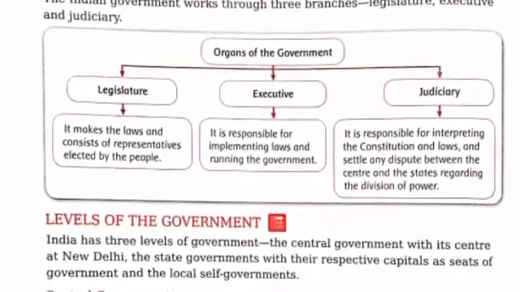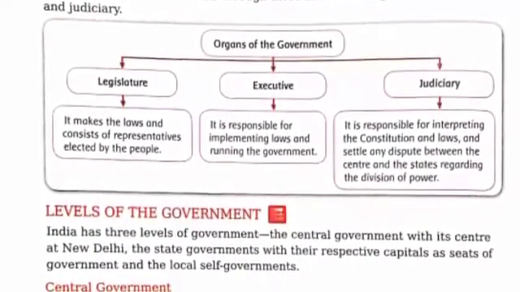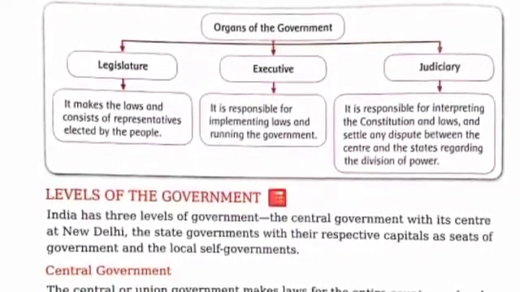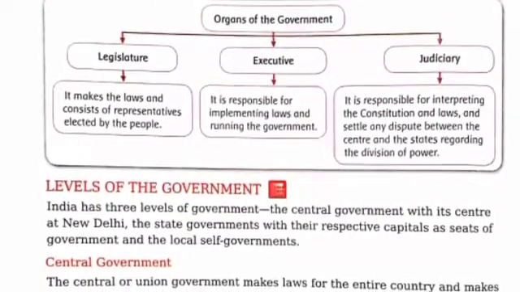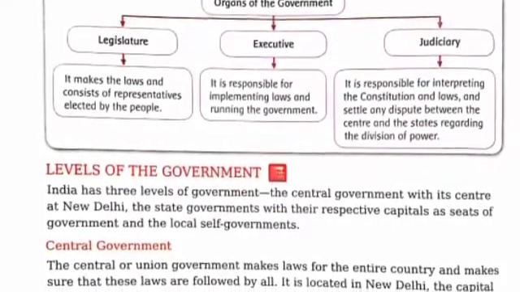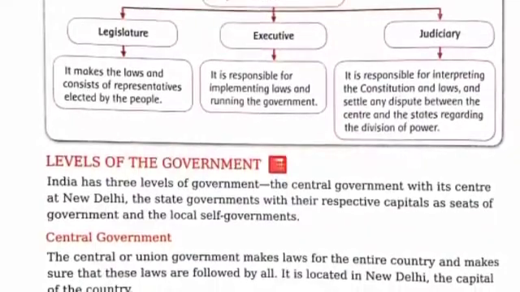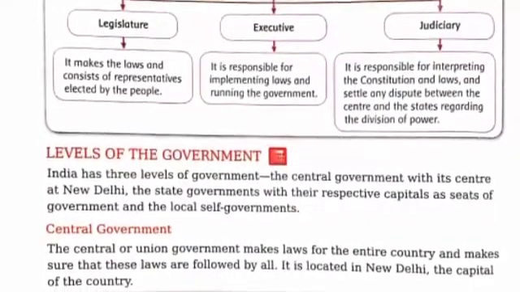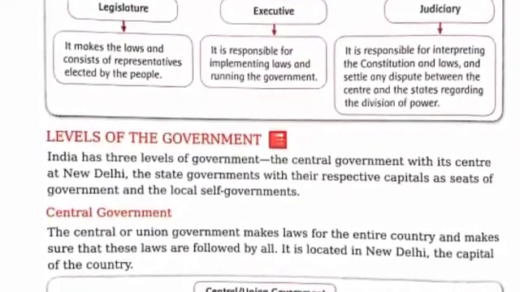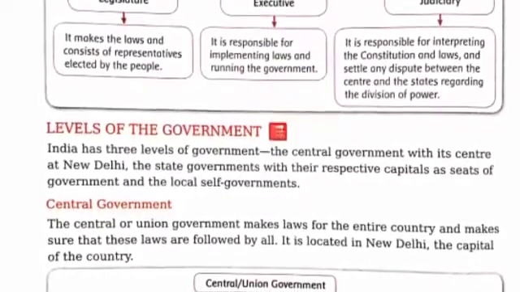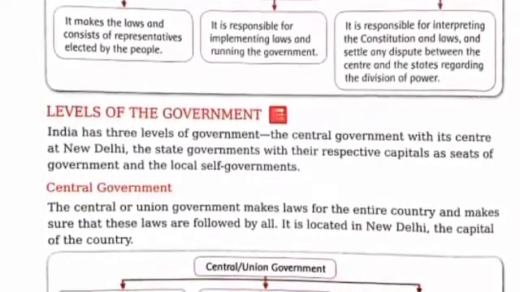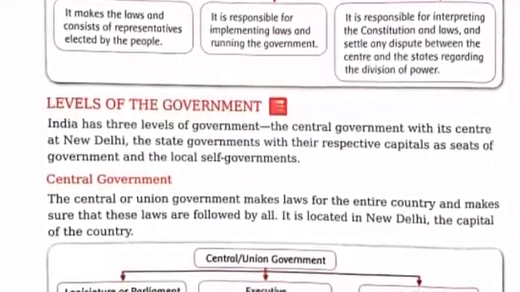Next, levels of the government. India has three levels of government, that is central, state and local self-government. The center is New Delhi, and the state governments are in different states. First one is the central government. The central or union government makes laws for the entire country and makes sure that these laws are followed by all. It is located in New Delhi, which is the capital of the country.